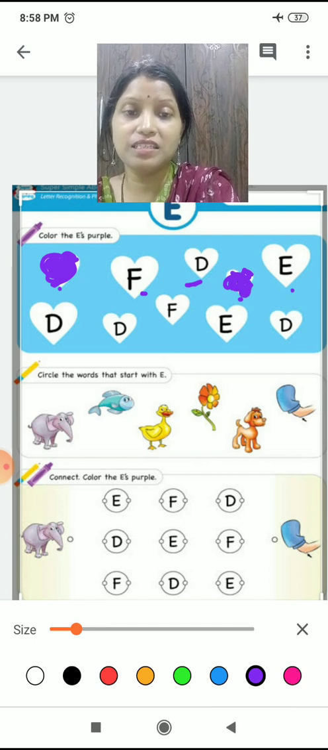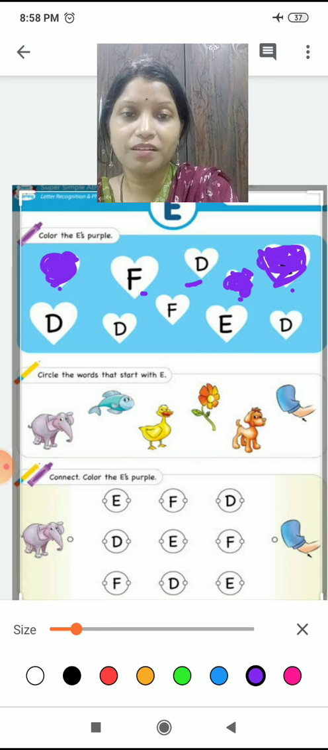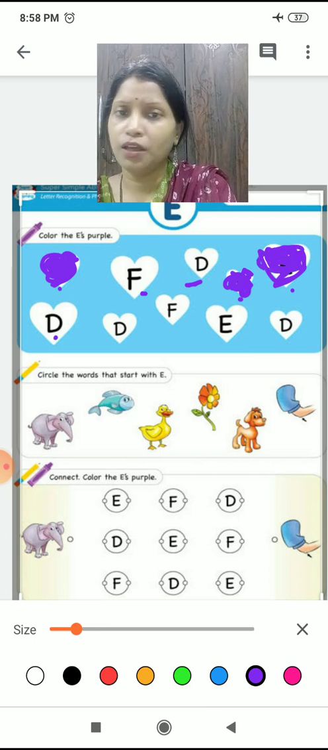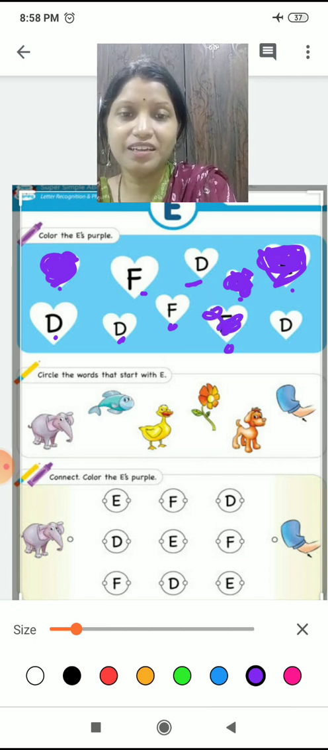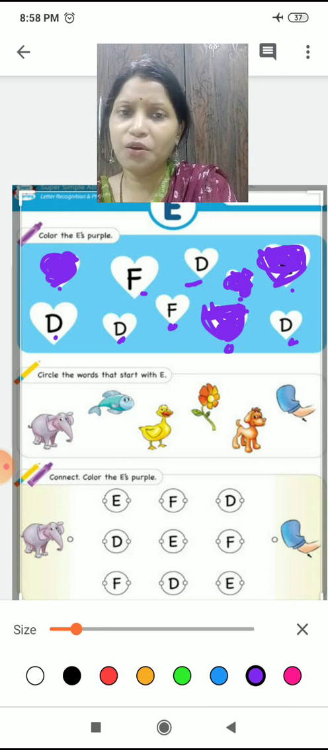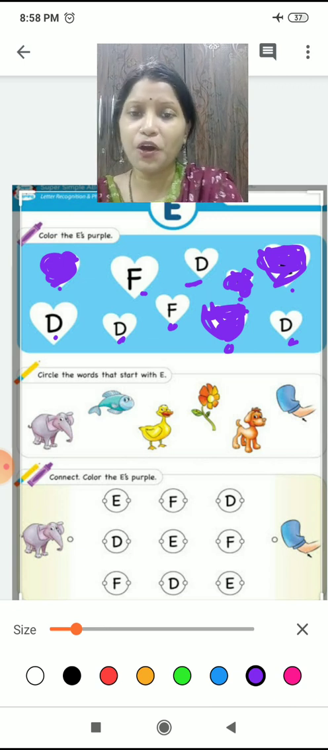Now, children, is this an E? Yes. So, color this too. Is this an E? No. Is this an E? No. Is this an E? No. Is this an E? Yes. So color this too. Is this an E? No. Yes, we have colored all the E's.